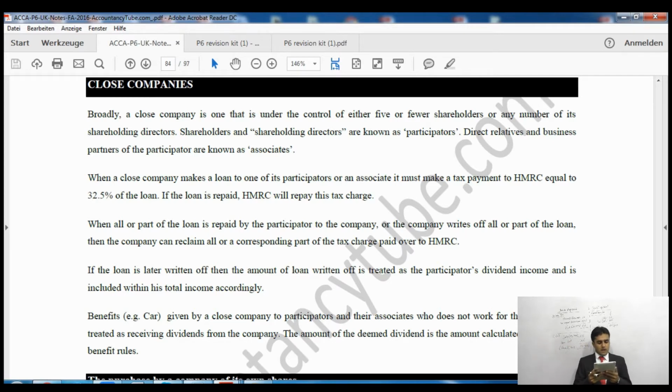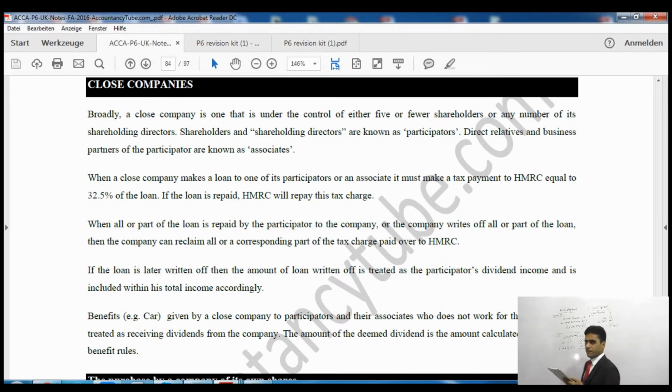Broadly, a closed company is one that is under the control of either 5 or fewer shareholders or any number of its directors. So if a company is owned by 5 or fewer shareholders or any number of directors, then it will be called a closed company. Shareholders and shareholder directors are known as participators, and direct relatives of the partners are known as associates.